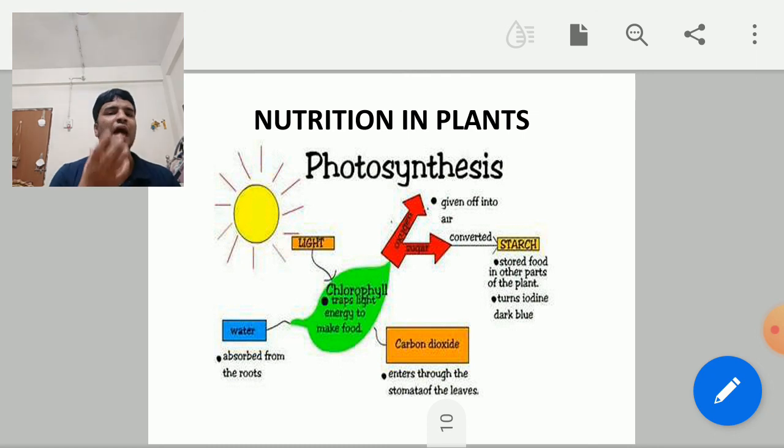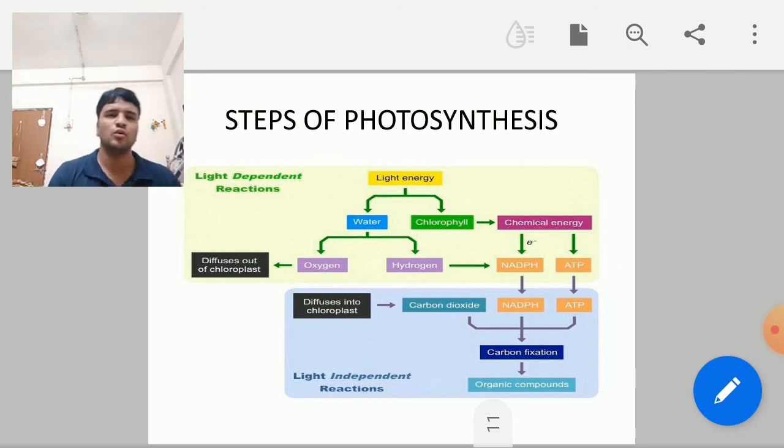Now how it will happen, that we will see now. It may be visible to you, but I wanted to give a detailed structure of the process of photosynthesis. You have studied the steps of photosynthesis. The first step is absorption of light by chlorophyll. Second step is light energy is converted into chemical energy. Third step is splitting up of water molecule into hydrogen and oxygen. And the fourth step is reduction of carbon dioxide into carbohydrates. The same steps are explained here.